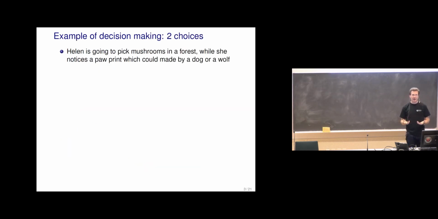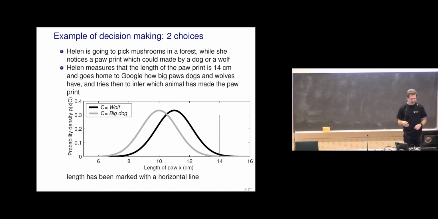I'll start with a very simple example, just two possible choices. Helen is going to pick mushrooms in a forest. She wants to make some mushroom dish, likes mushrooms. She notices a paw print which could be made by a dog or a wolf. Helen measures the length of paw print and then Googles how big paws dogs and wolves have, and then tries to infer which animal has made a paw print.